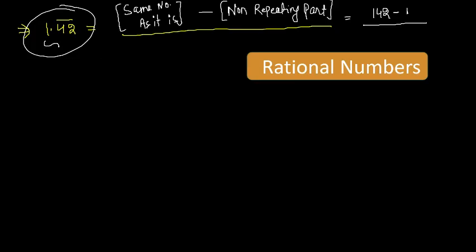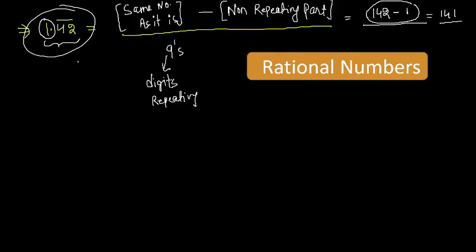The whole number 142 minus the part which is non-repeating. This is your numerator. It means that is 141. Now what is the denominator? In the denominator, you have to write down as many nines as the number of digits which are repeating.